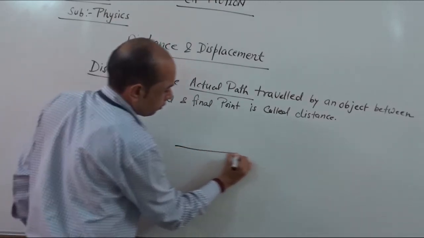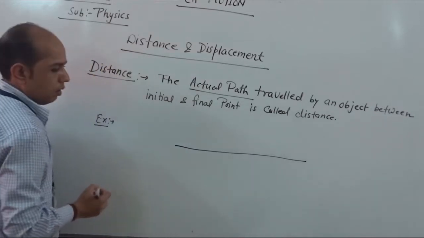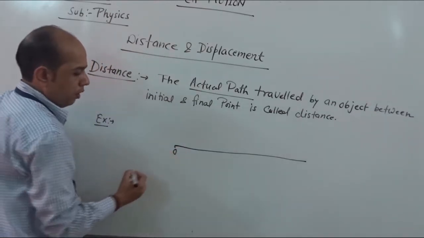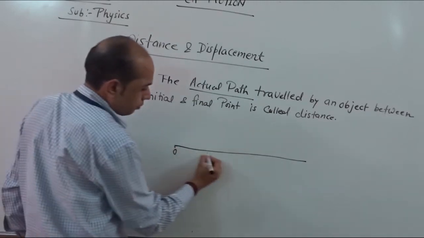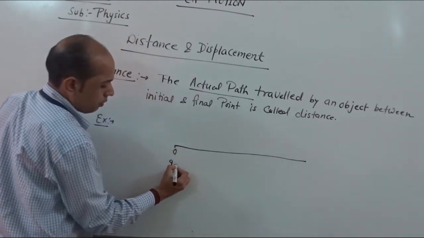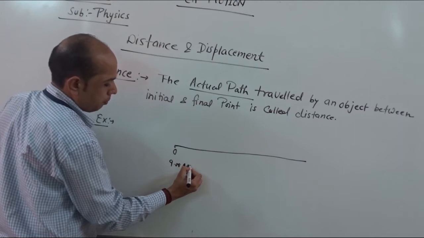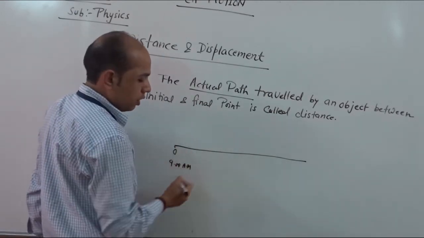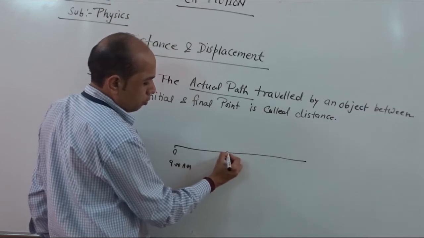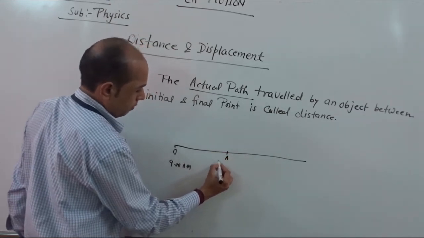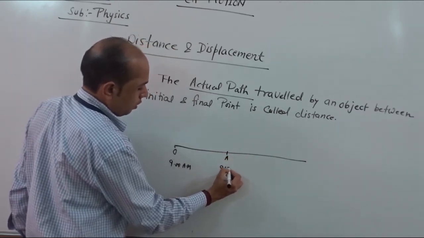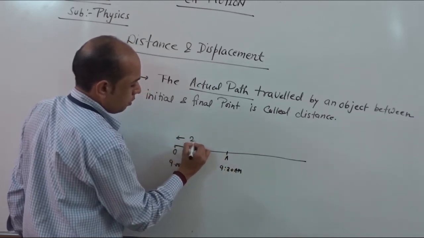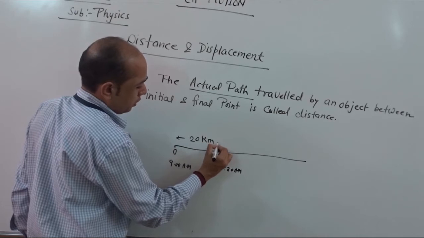Suppose a bus is moving from point O at 9 am. After some time, suppose 30 minutes, it reaches point A at 9:30 am and it covers 20 kilometer distance.